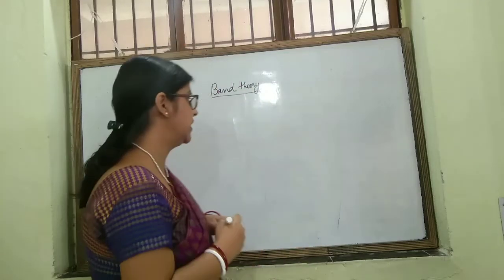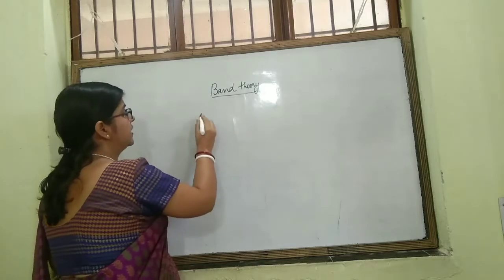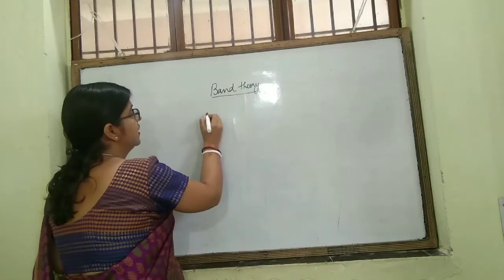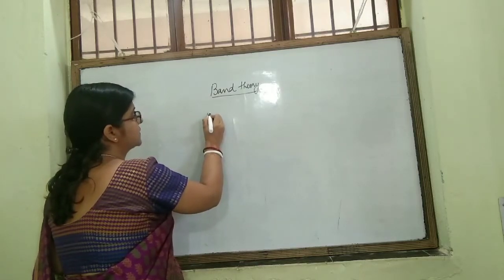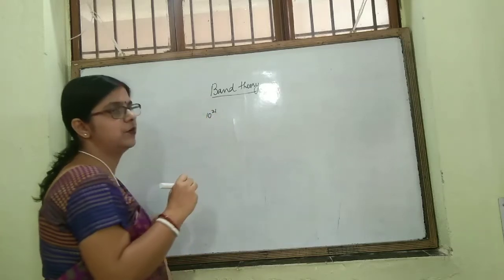Again I am explaining what happens in metallic crystals. A large number of metal atoms are present, like 10 to the power 21 metal atoms.